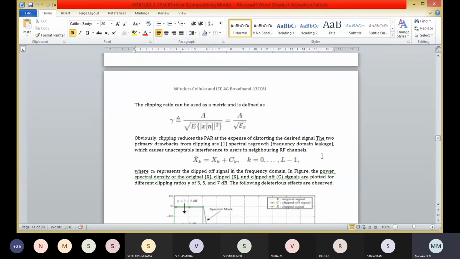The resulting clipping frequency domain signal is x cap of k equal to xk plus ck, where k is equal to 0 to L minus 1, and ck represents the clipped off signal in the frequency domain.